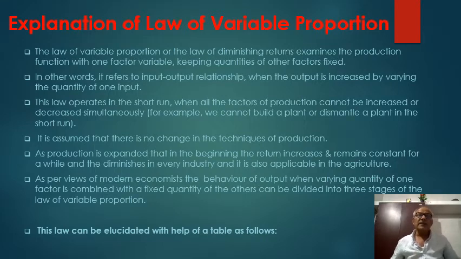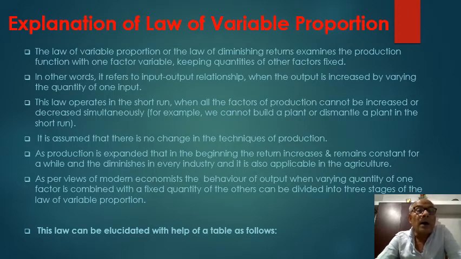he has explained the reasons for the applicability of the law of diminishing returns in agriculture: the supply of land is inelastic. The supply of land cannot be increased in the short run. That's why the law of diminishing returns is applicable in agriculture only, but the modern economist